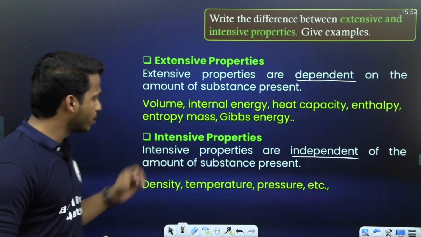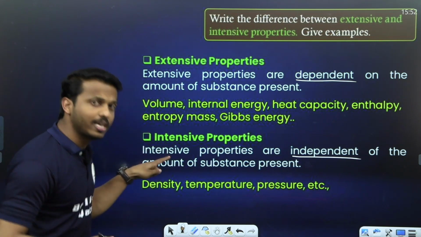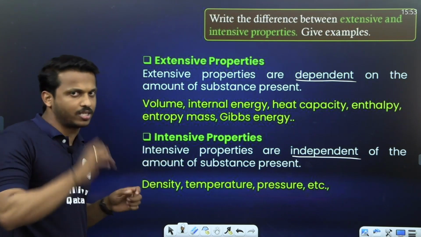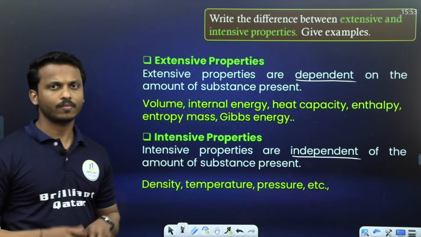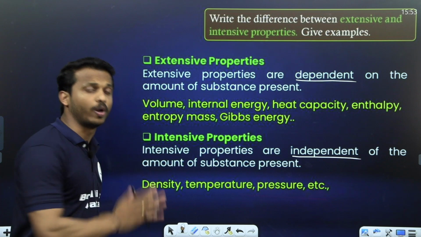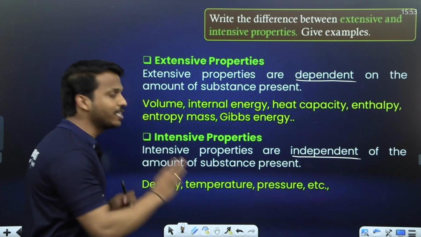Here also it is easy to memorize the examples. For intensive property, just remember these 3 examples: density, temperature and pressure. Many others are there, but basically study these.